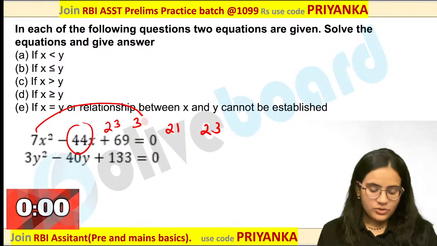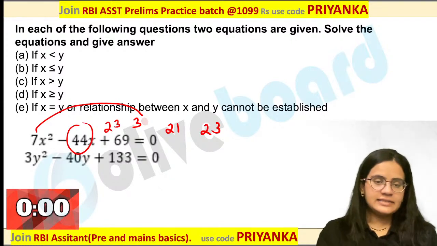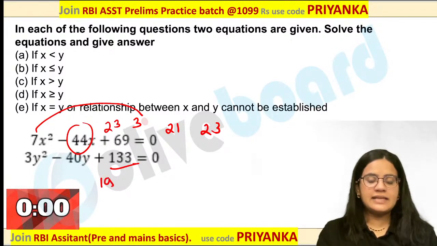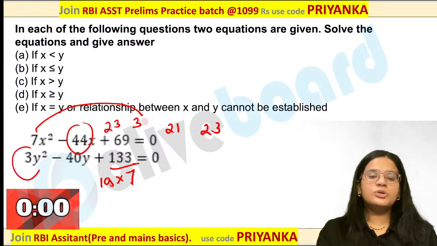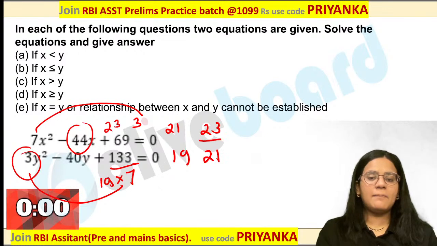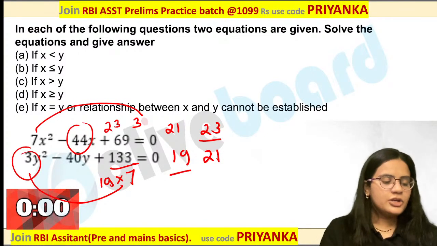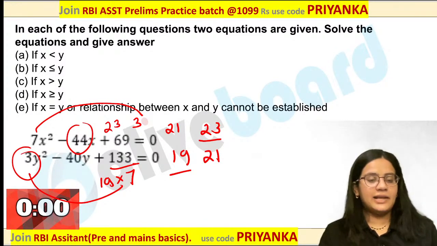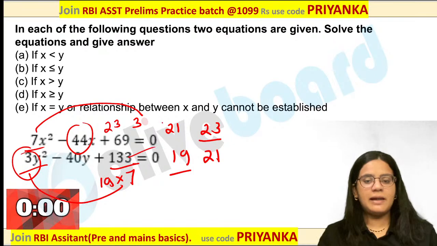Yes. So you can just see that 19 sevens are, you know that 19 sevens are 133. You can again take a combination 19, 21. As there are prime numbers involved in this, you need to be more careful while calculating the roots over here. Now once the roots are calculated, as there are coefficients over here, cross multiply by the coefficient.